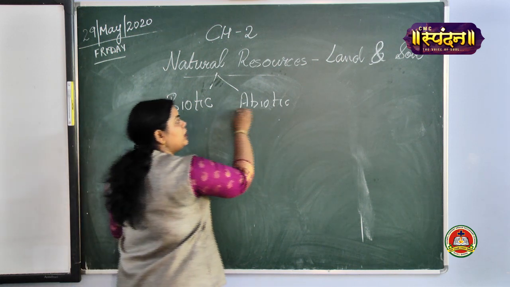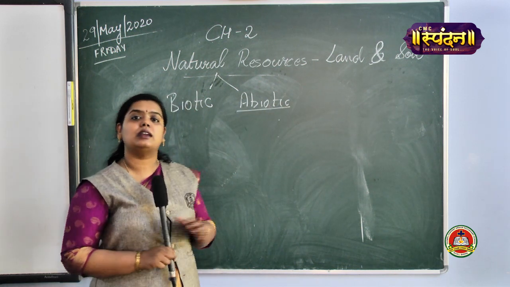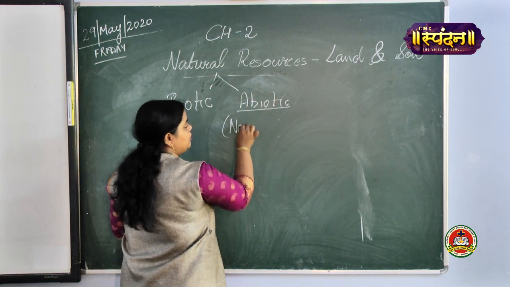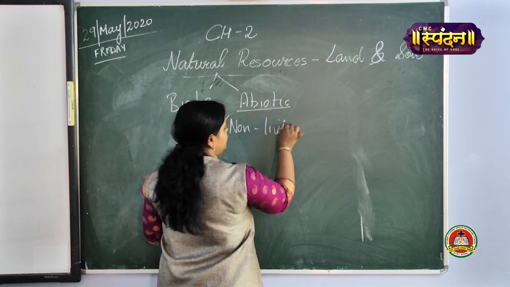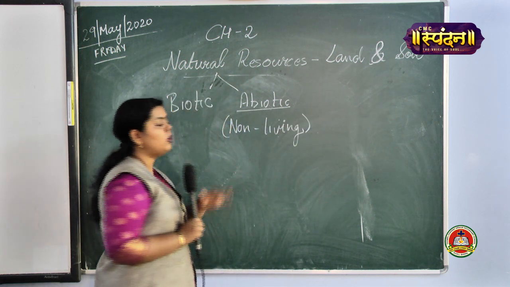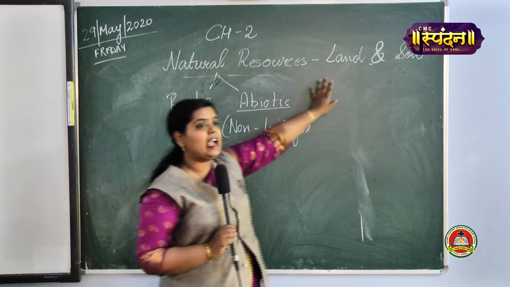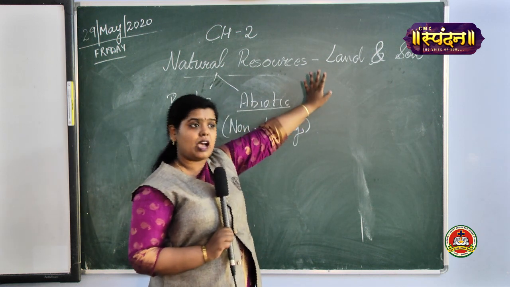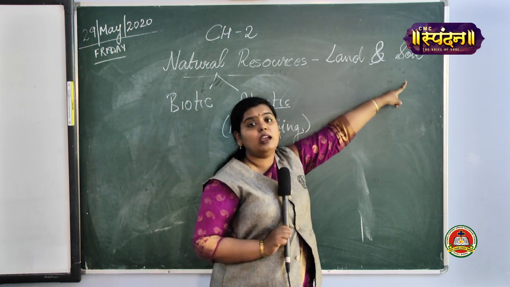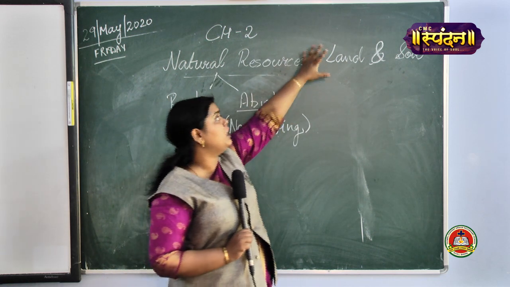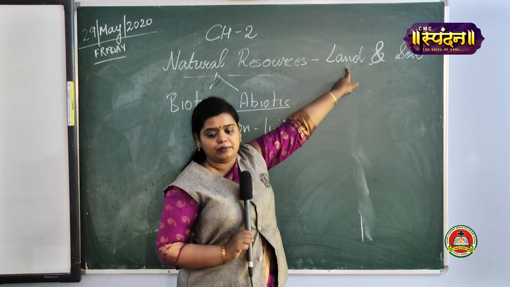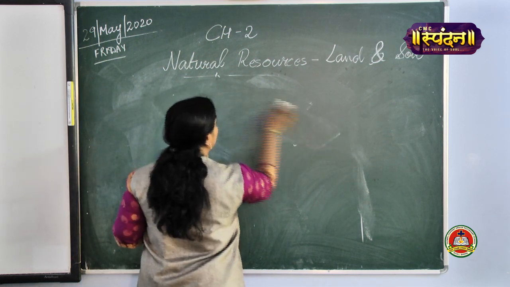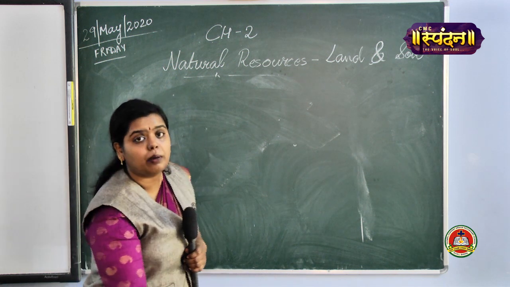Now, abiotic resources, in this session we will be learning about the abiotic resources, the non-living things. Non-living things include land, soil, rock, water, air. In this chapter, we will be learning about land and soil. And in this session, we'll be focusing more on land. Fine? Now, let's start with the first topic, that is the introduction about land.